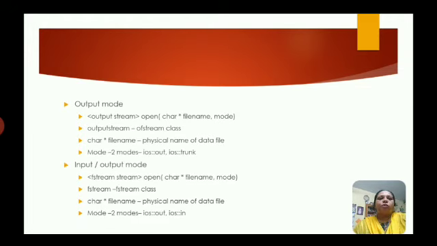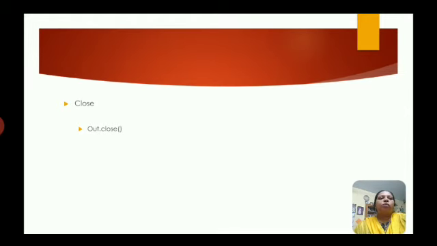Next is output mode, where we should use the ofstream class, then open, where the first argument is the file name and the second one is the mode. In mode we can use two things, one is ios::out and another one is ios::trunc. Trunc is used to delete the content of the file. The third category is input output mode, where we have to use fstream as a class, with the first argument as the file name and the second one as the mode, where we can use ios::out or ios::in. And to close the file we should use out.close. Close is the method used to close the file.